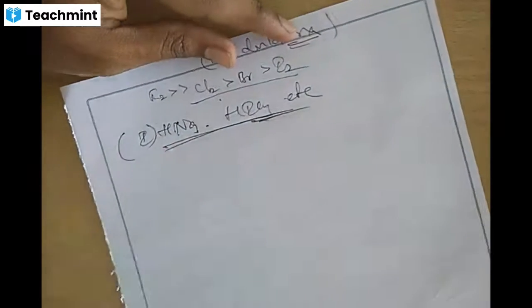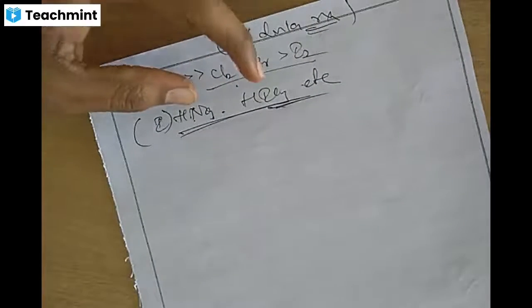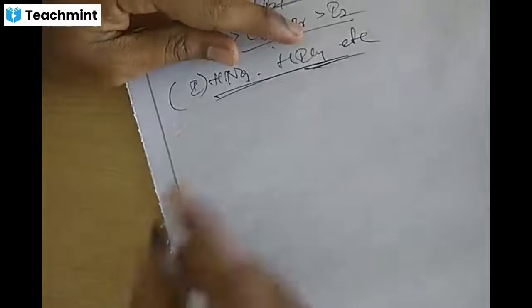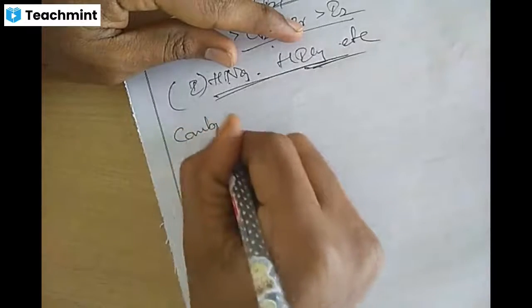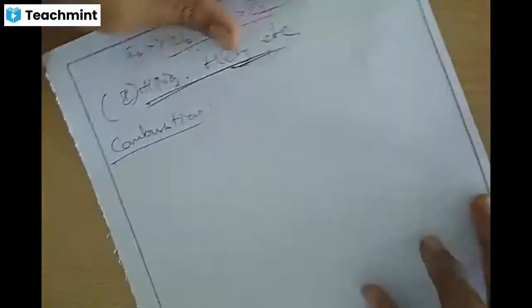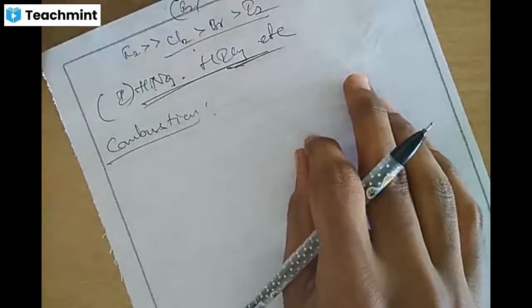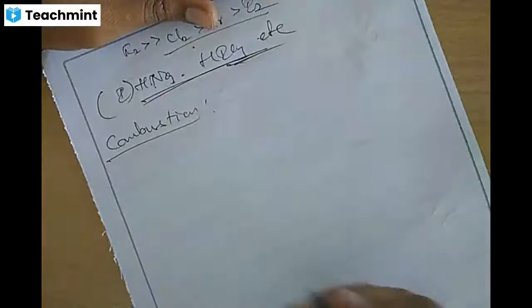So, in the chemical properties, the first one is the free radical mechanism. Next, a very famous reaction that we practiced is combustion, burning. Combustion of alkanes, combustion of methane is what we study.